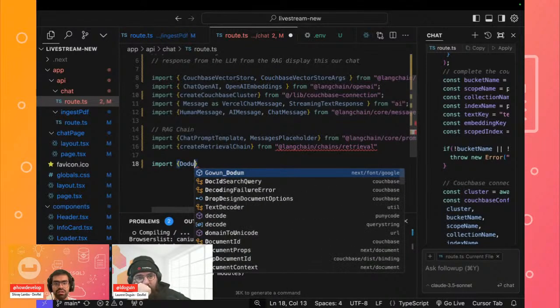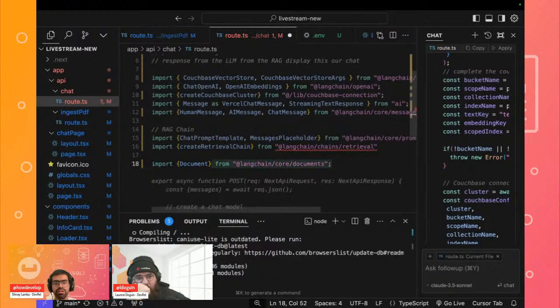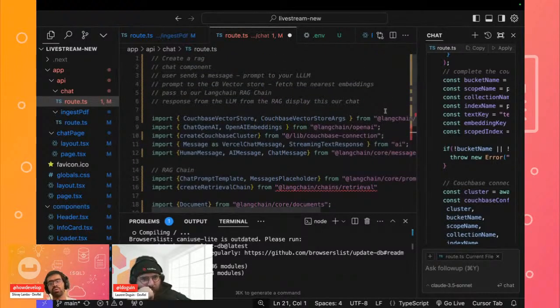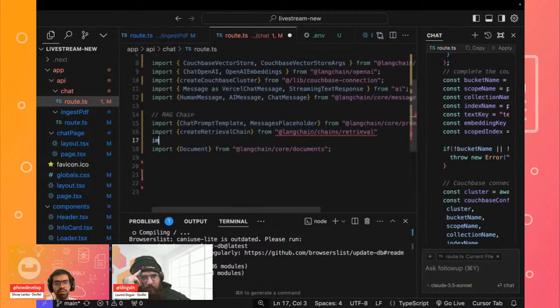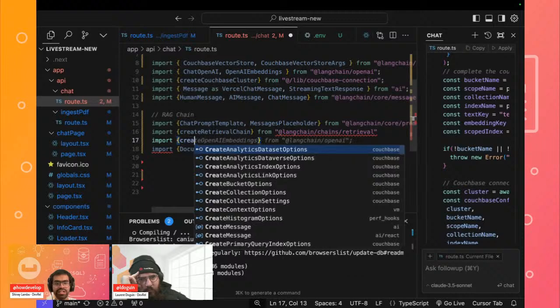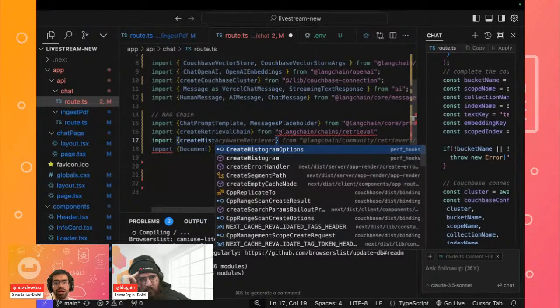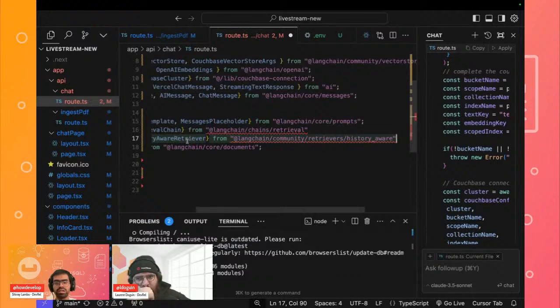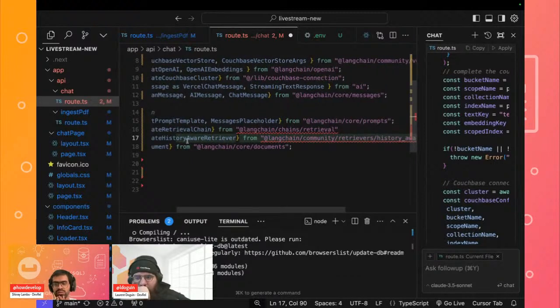So the document that will of course be used, we can import that. And finally, I think we should be good to go, because we have imported the most important things such as our vector store. And then we also want to import one last thing, which is that you should also be aware of your history. So we have a dedicated create history for being aware of the history. We will import that as well, and I think this should be good to go.